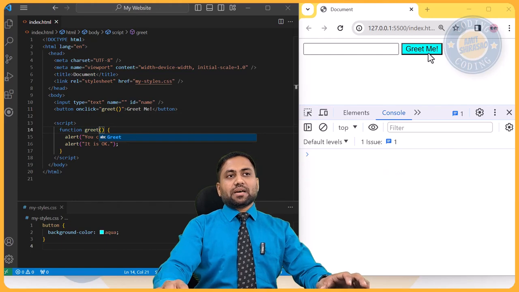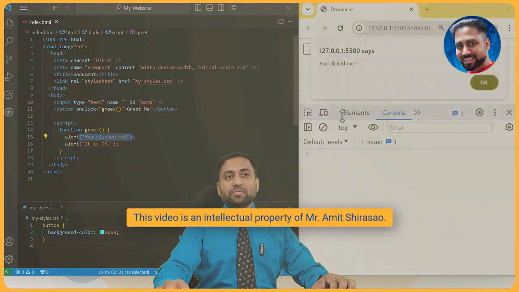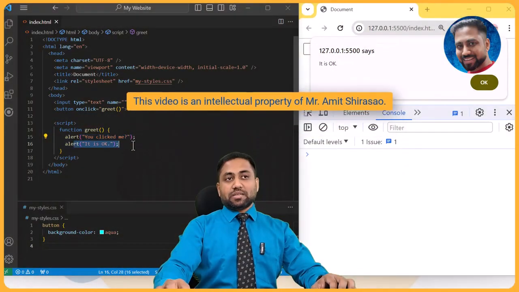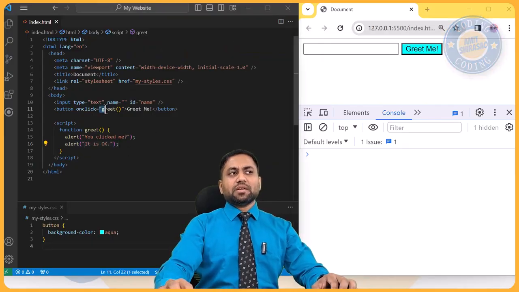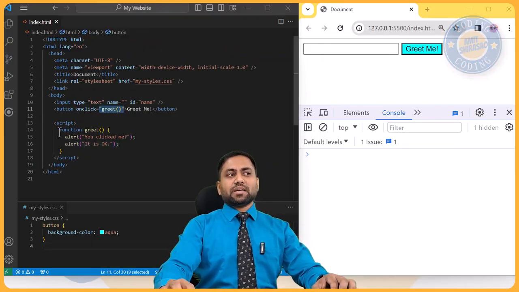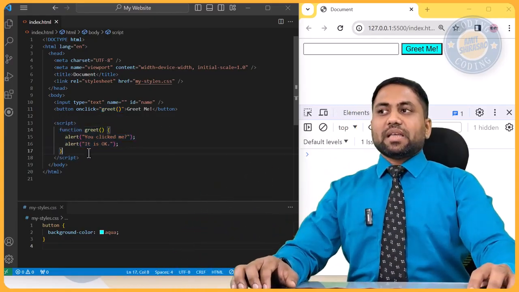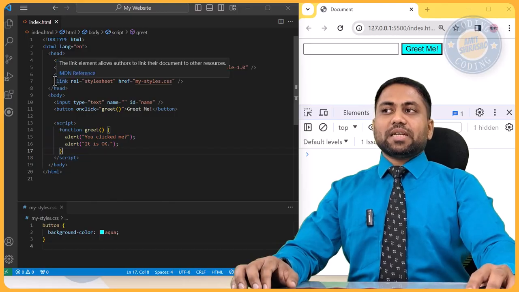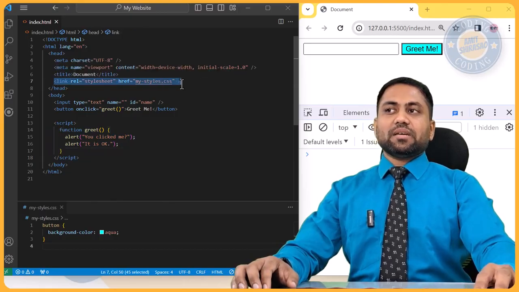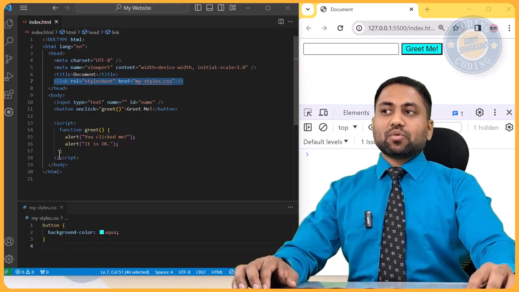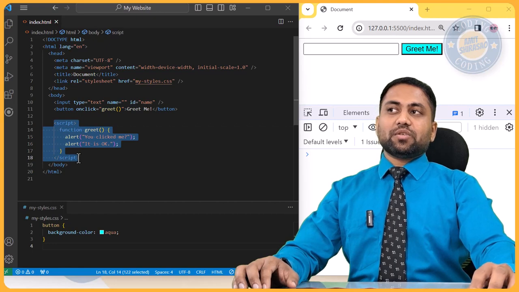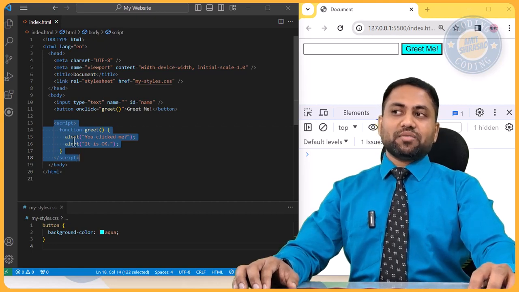Okay. And now if you click on it, then it will first say you clicked me, and then it will say it is okay. So the same functionality, instead of writing it inline over here, I'm writing it in another function, and I'm enclosing it in the script tag. Now just like style sheets can be written in a separate file which can be included later on, I can also move this entire script into some other file, and then include that file over here.